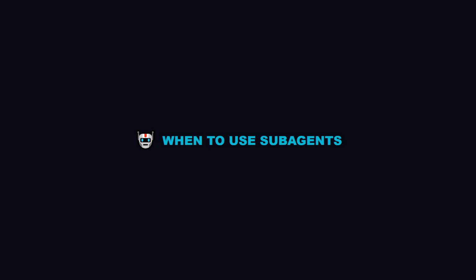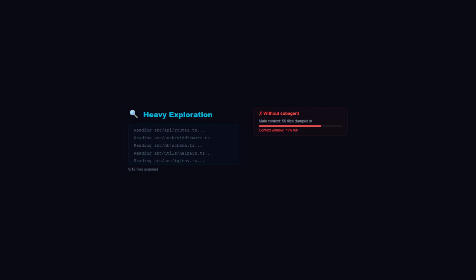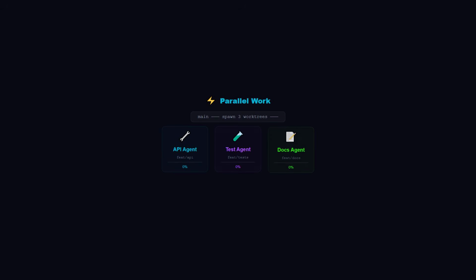And when do you use subagents alone? Also 3 scenarios. First, heavy exploration. When Claude needs to read 50 files, grep through thousands of lines, and map an unfamiliar codebase. If that happens in your main conversation, your context window gets destroyed. A subagent does all that reading in its own context and returns a clean summary. Second, restricted access. A database query agent that can only use bash. A documentation agent that can only read files. Subagents let you enforce tool boundaries. Third, parallel work. Spawn 3 subagents in work trees. One builds the API, one writes tests, one updates docs. They work simultaneously without stepping on each other.